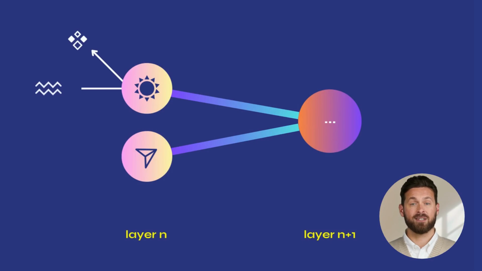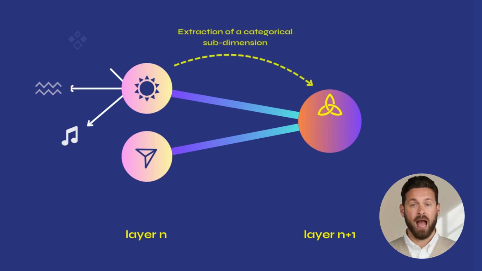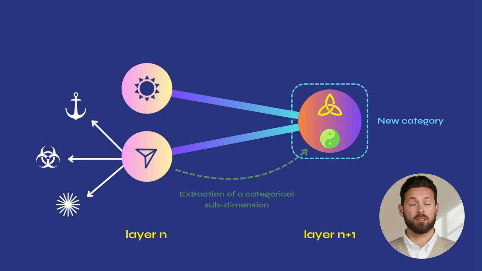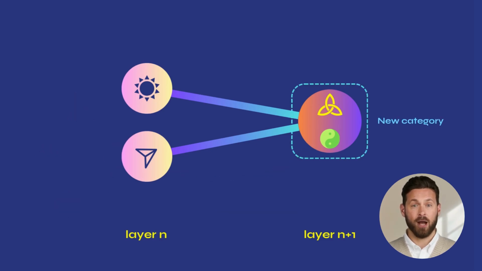Categorical cutout is the synthetic process by which a neuron in layer n+1 extracts a specific categorical subdimension from the category of each of its precursor neurons in layer n, with which it is strongly connected. Cutout is thus the mechanism that allows each neuron in layer n+1 to distinguish and create a new categorical form, a new thought category of its own, emerging from an indistinct background composed of all the thought categories of its antecedent neurons.